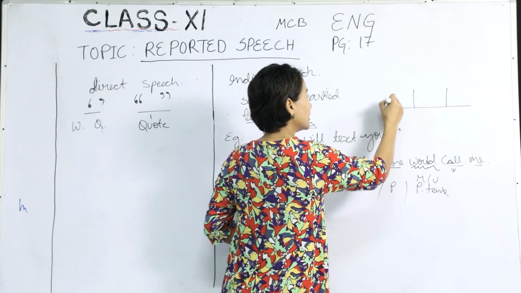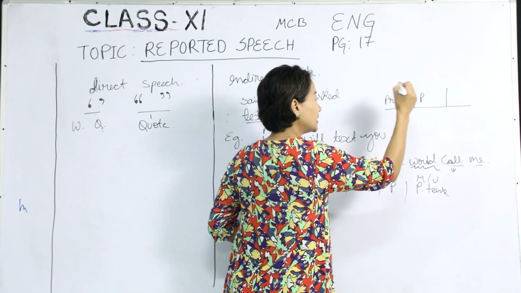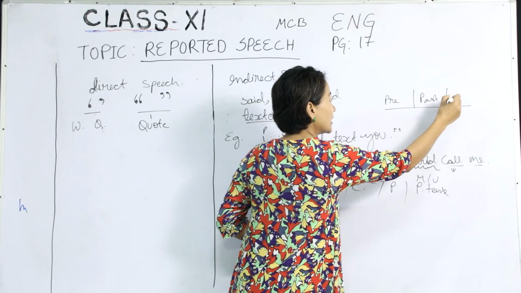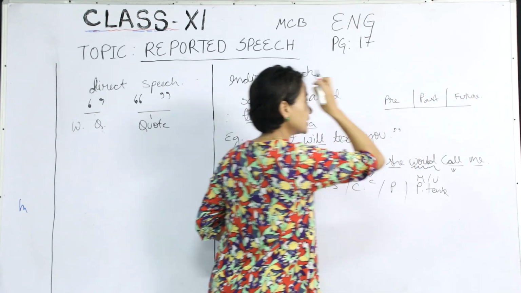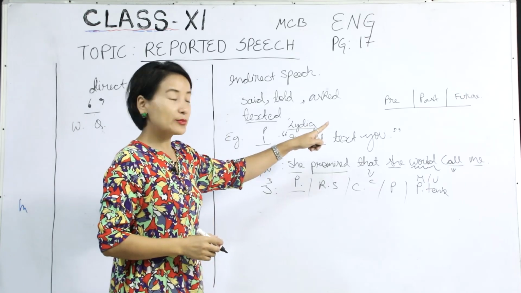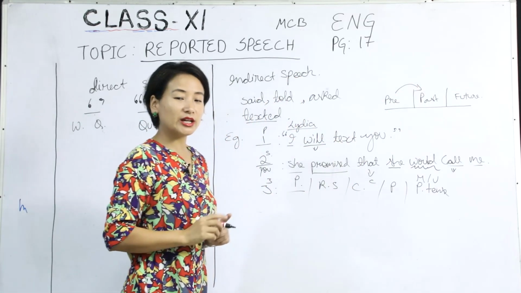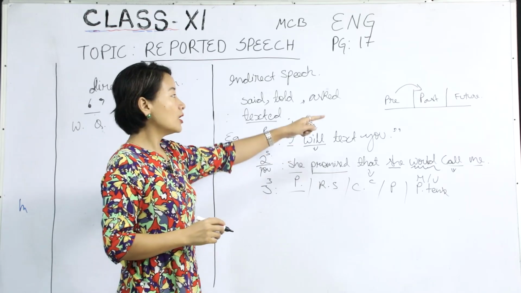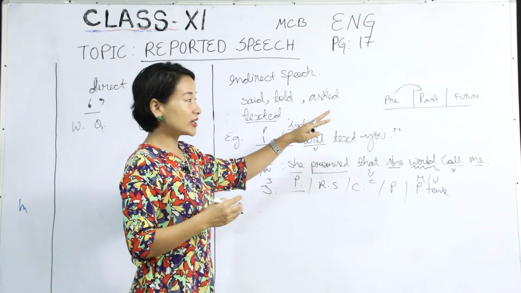Let's say here this is present, in the middle we have past, and here the future. In this case, the simple present tense would change into simple past tense. So in other words, it will roll back to the next tense.